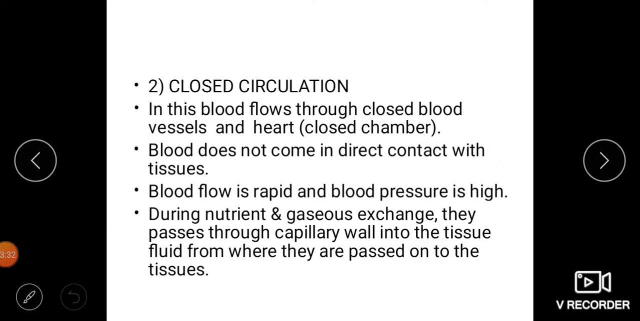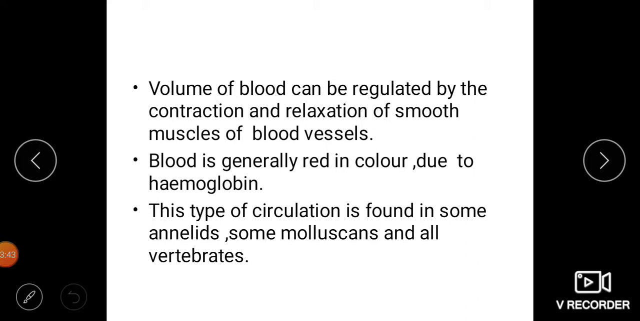During nutrient and gaseous exchange, they pass through the capillary wall into the tissue fluid, from where they are passed into the tissues. The volume of blood can be regulated by the contraction and relaxation of smooth muscles of blood vessels. Blood is generally red in color due to hemoglobin. This type of circulation is found in some annelids, some molluscans and all vertebrates.